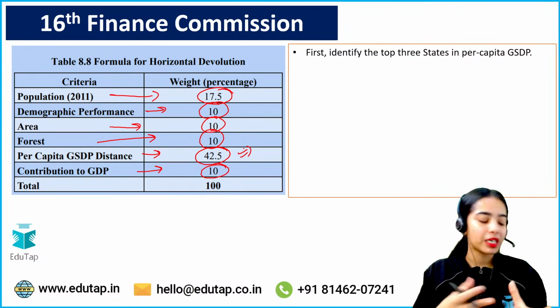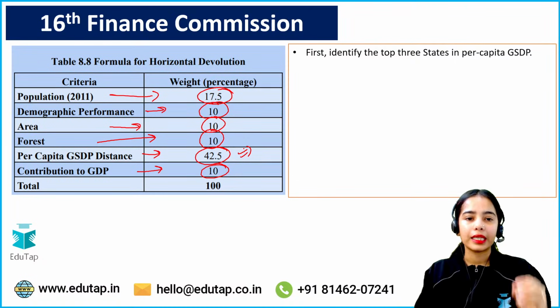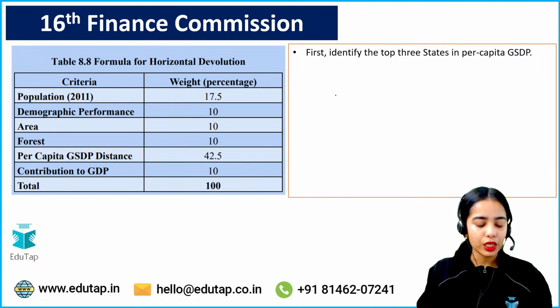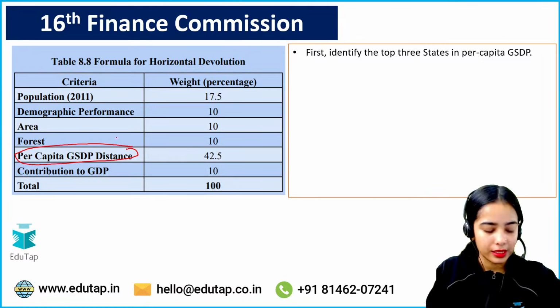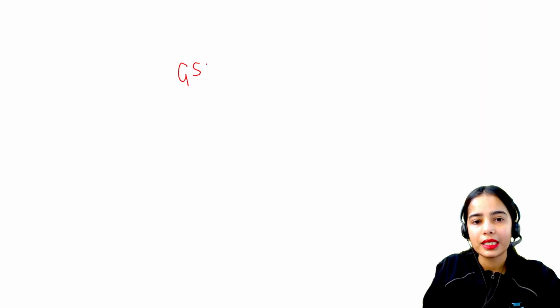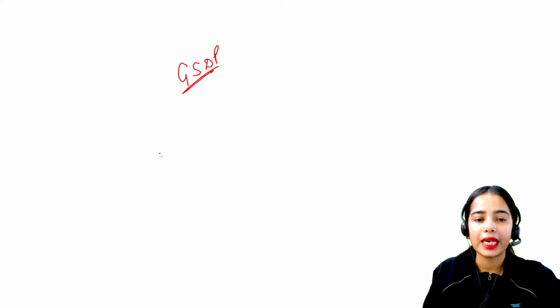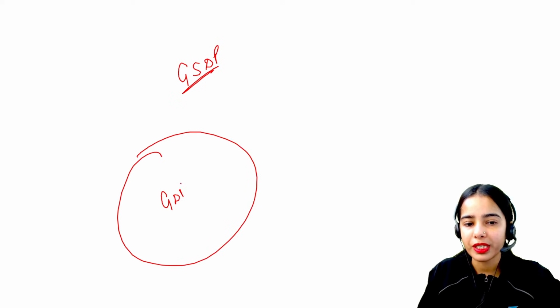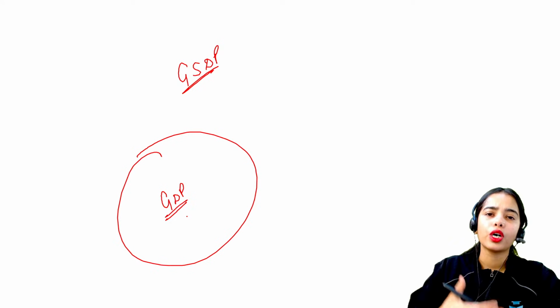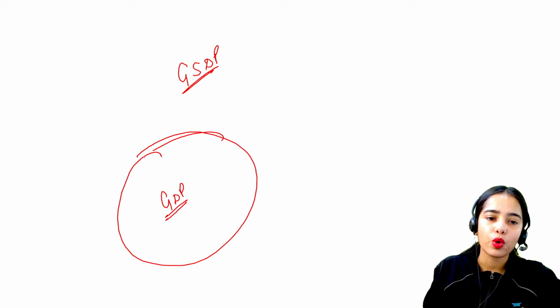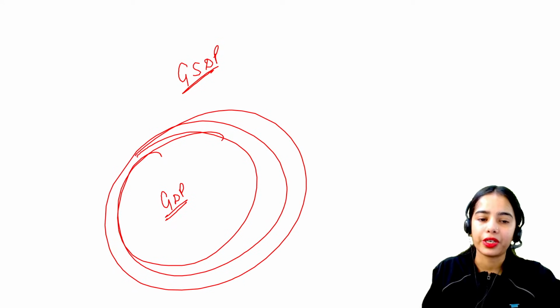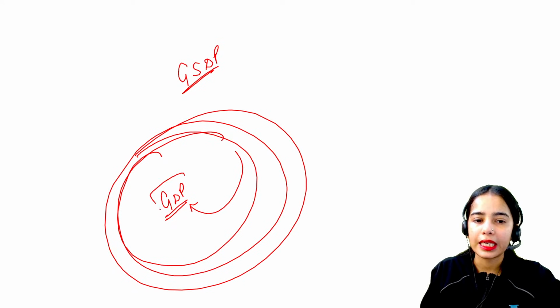So what is this per capita GSDP distance? That we have to understand. First, to understand this per capita GSDP distance, GSDP is what? Gross state domestic product. Like at a country level, we have the gross domestic product, the total value of all the final goods and services produced in the domestic country. So all the production that is happening in the country, the value is seen as the GDP.